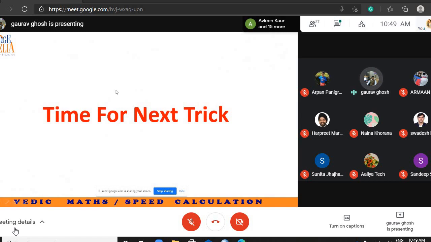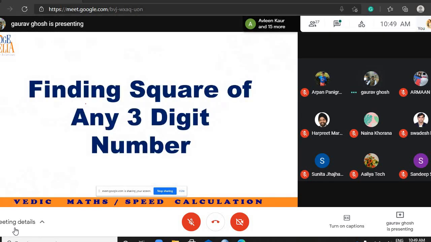So it's time for the next trick. The next trick is how to find the square of any 3-digit number. This time we have to solve these kinds of questions: 811 square, 902 square. So how to solve this kind of square? So I am giving you one challenge.